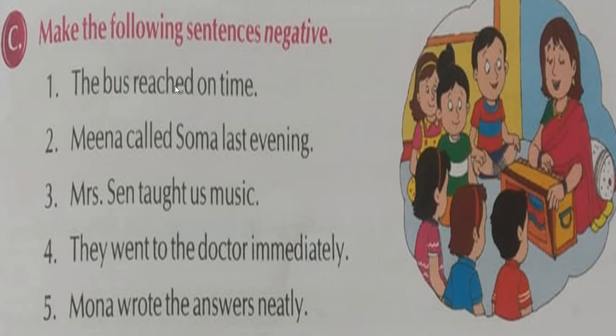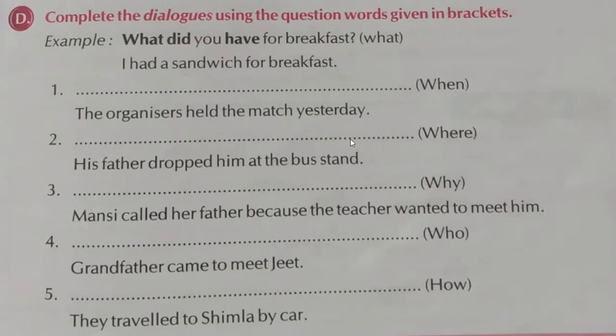The bus reached on time. What is the verb? Reached. And this is the past tense form. So what is the base form? Reach. So reach we will use, plus did we will use, and not we will use. So how will you make it? The bus did not reach on time. Got it, students? In that way you need to do it. Okay, till 5 in your grammar copy.